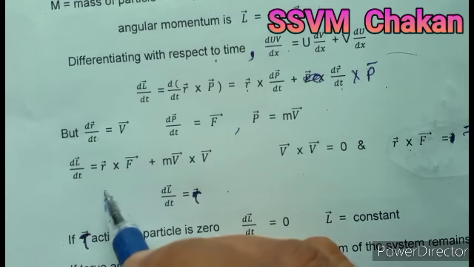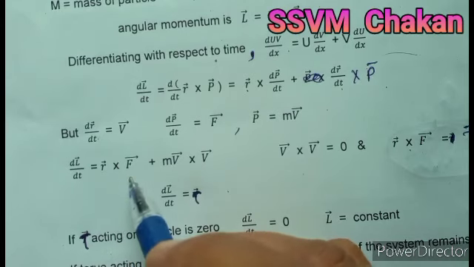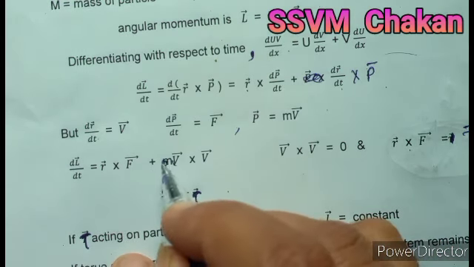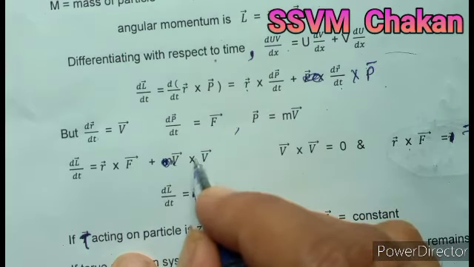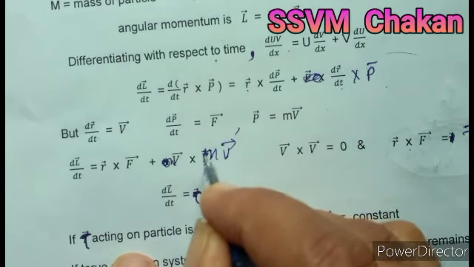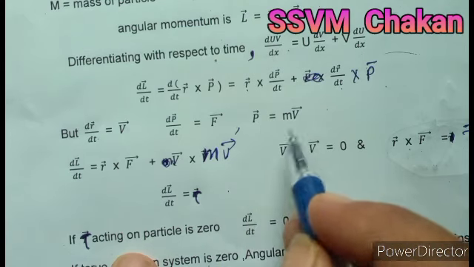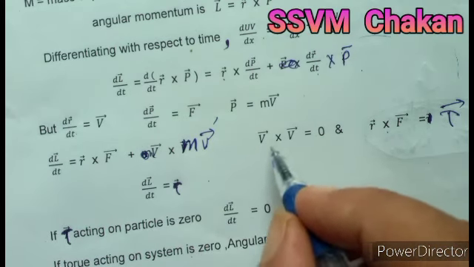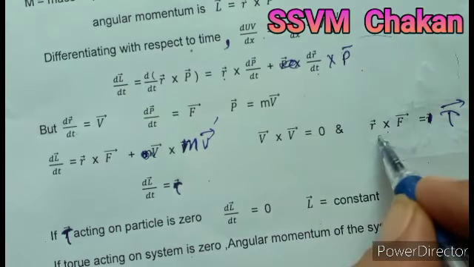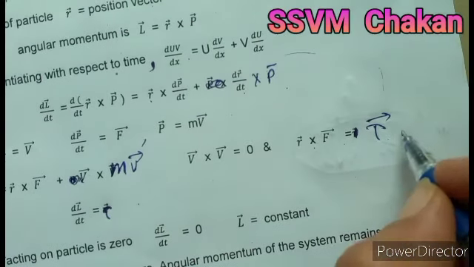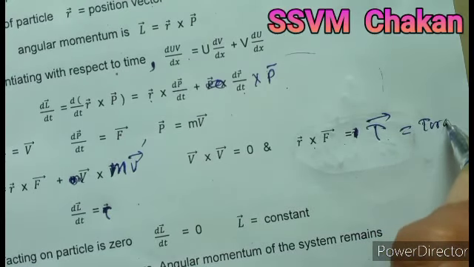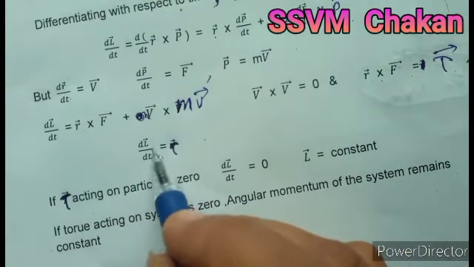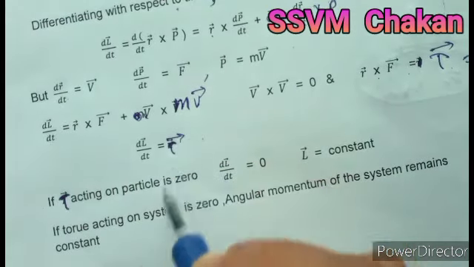We get dL bar by dt is equal to r bar cross F bar, plus, substituting dr bar by dt as v bar, v bar cross m v bar, since p bar is equal to m v bar. m is taken as common, then we get v bar cross v bar, but v bar cross v bar is equal to 0. r bar cross F bar is nothing but tau bar, which is the torque. So this term is 0. The balance is dL bar by dt, which is equal to tau bar.